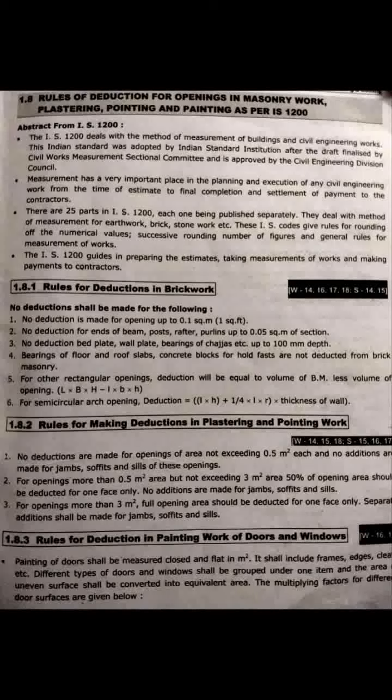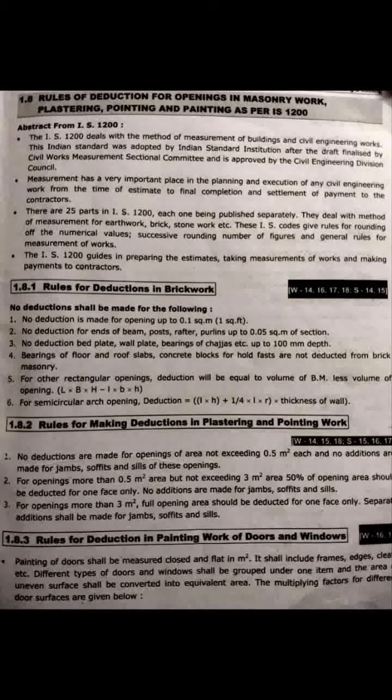No deductions for bed plates, wall plates, bearing of chhajjas, etc., up to 100 mm depth. So bearings of floor and roof slabs, and concrete blocks for holdfast, are not deducted from the brickwork masonry.